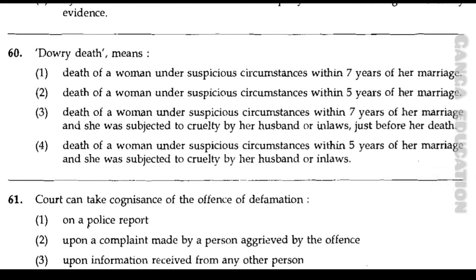Now question number 60. Dowry death means. Option number 1, death of a woman under suspicious circumstances within 7 years of her marriage. Option number 2, death of a woman under suspicious circumstances within 5 years of her marriage. Option number 3, death of a woman under suspicious circumstances within 7 years of her marriage and she was subjected to cruelty by her husband or in-laws just before her death. Option number 4, death of a woman under suspicious circumstances within 5 years of her marriage and she was subjected to cruelty by her husband or in-laws.